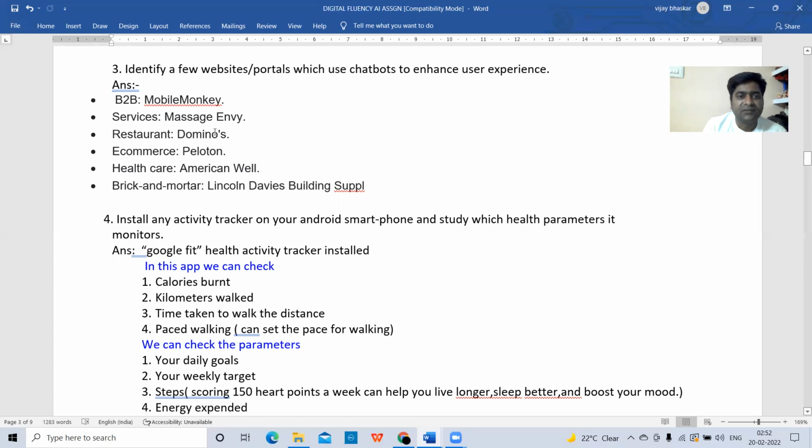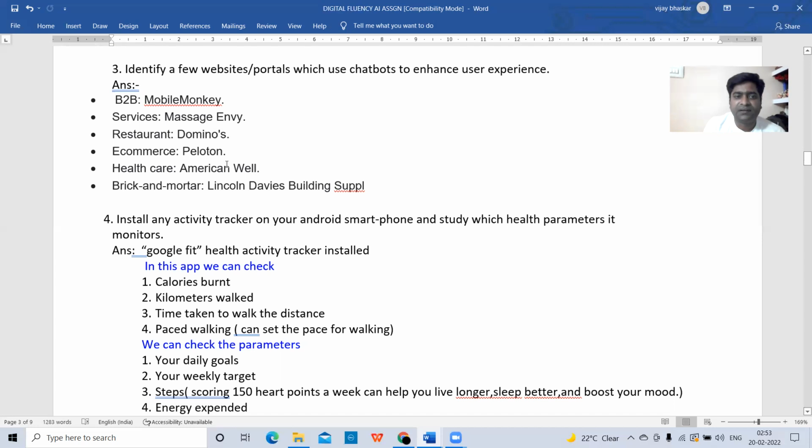Restaurant: Domino's. When you log on to the Domino's website, a chatbot will come automatically. It will ask you in the right-hand side bottom corner of your system or mobile, how can I help you? In what way can I assist you? Then you can enter, I want pizza, and it will give you the answers. There are different types of veg pizza and non-veg pizza. So you can inquire about anything by using that chatbot.